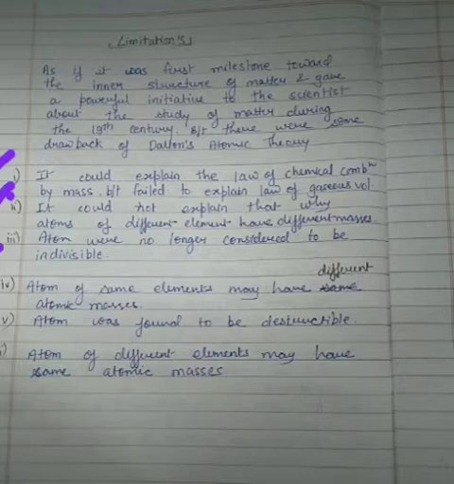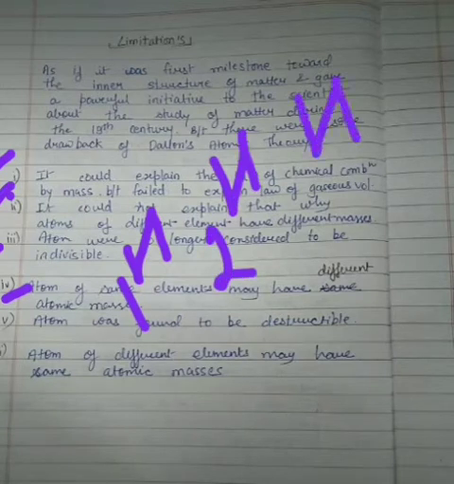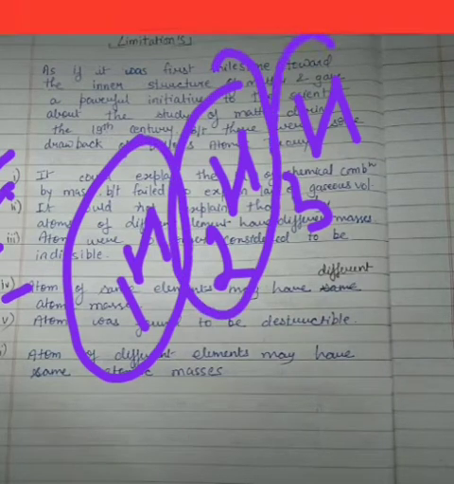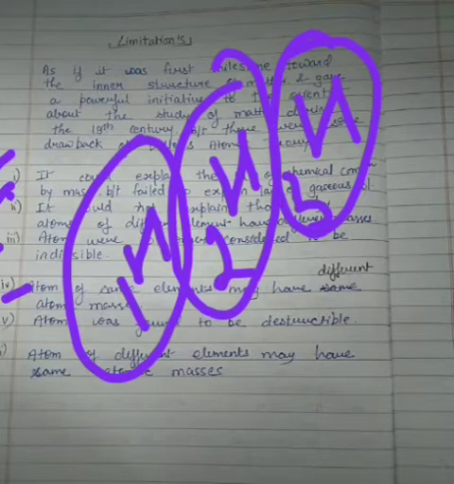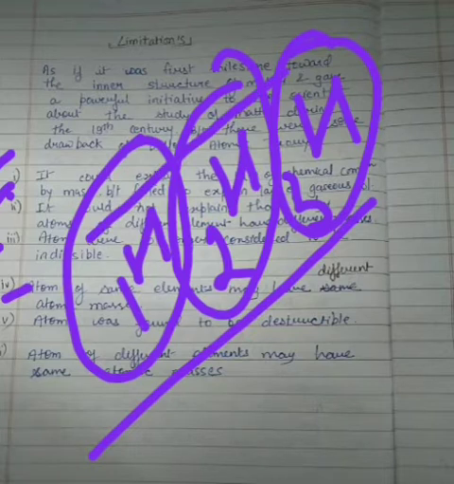So basically he said that atoms of the same element may have different masses. His statement was that atoms of the same element may have different atomic masses. But when you see the concept of hydrogen, you will see that hydrogen is formed in 3 isotopic forms. Very first is protium, then second is deuterium, then third is tritium. So what you see here is that they have the same atomic number but different atomic masses.